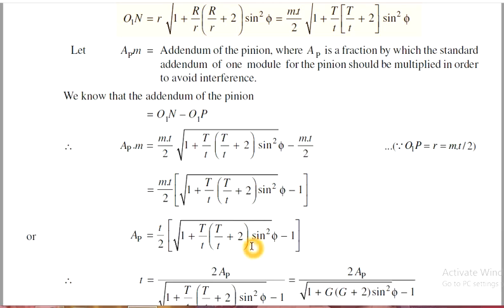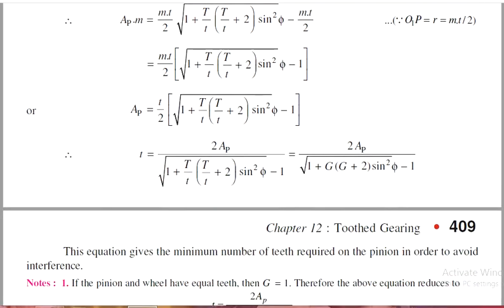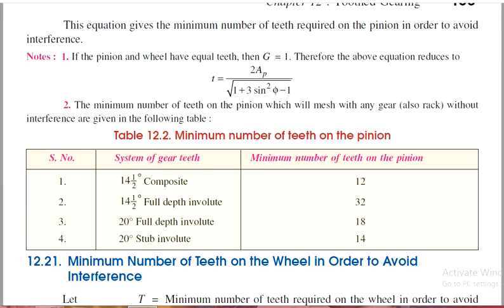By substituting these, we get the minimum number of teeth that is required on the pinion in order to avoid interference. If the pinion and the wheel have an equal number of teeth, then G, that is the gear ratio, is 1. Then the above equation reduces to this. The minimum number of teeth on the pinion will mesh with the wheel or rack without interference. This is the minimum number of teeth to be found here.